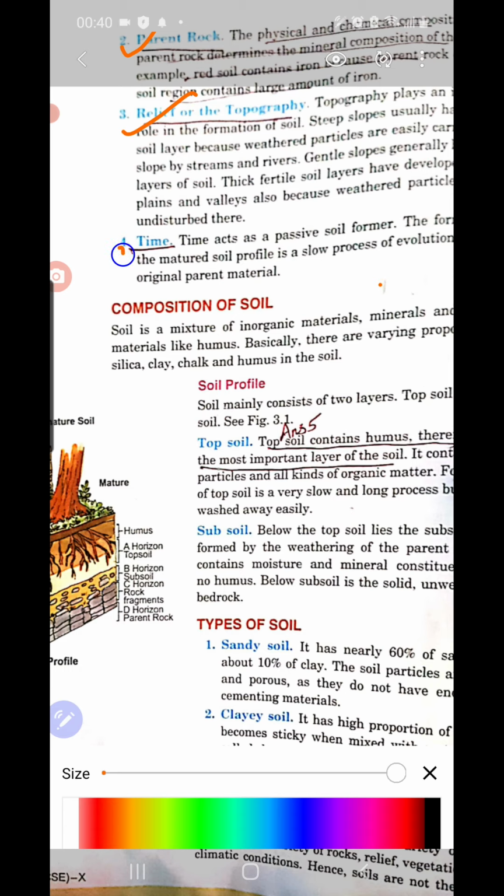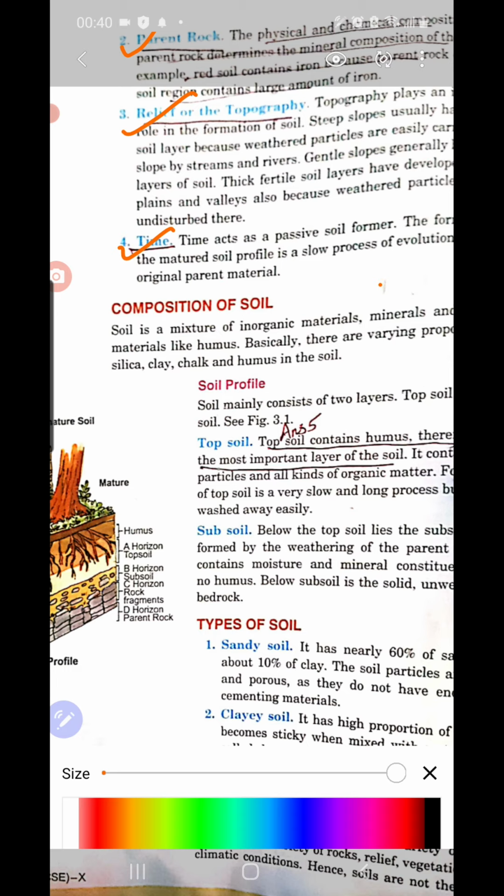Then time is also a factor. How? Because it takes a long time for the formation of a very thin layer of soil. So that is also an important factor in the formation of soil.